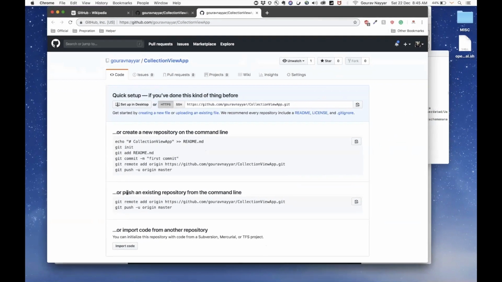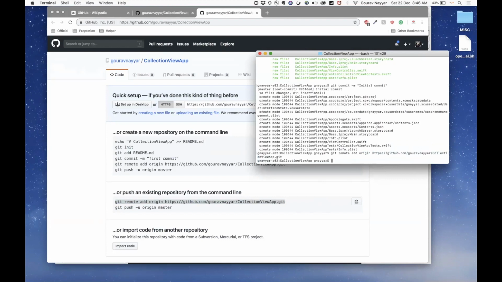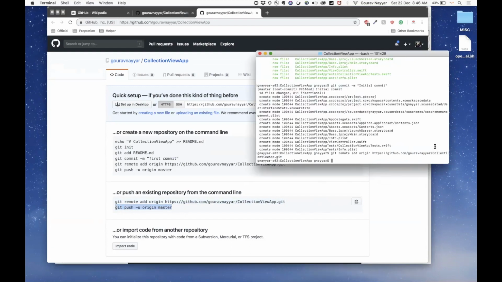Now it says, to push an existing repository from the command line, I have to use this. So let me copy this, and I'll explain what exactly is happening. I'll say git remote add. I am adding a remote which is called origin. You can name it anything else, but this is the standard practice, so let's stick with origin. And this is the link where our repository will be hosted. I'll click OK, and now it has linked my remote with my local repository.